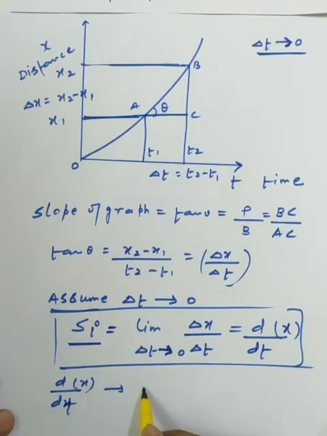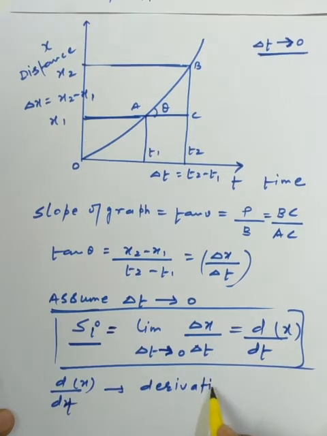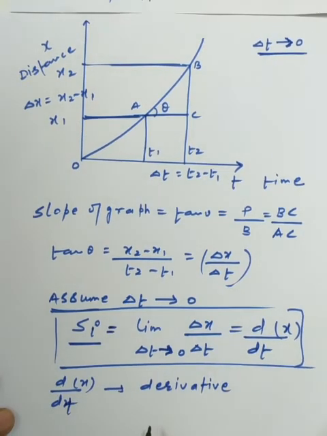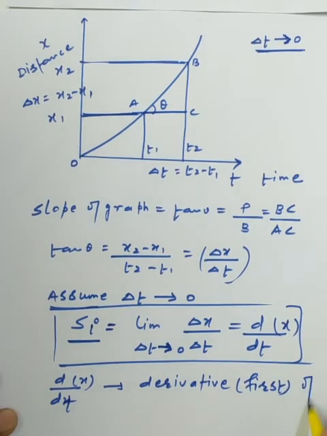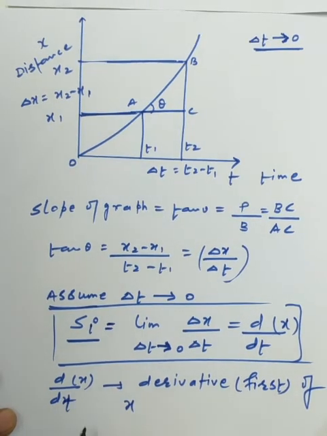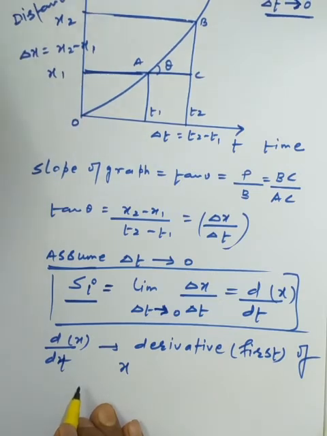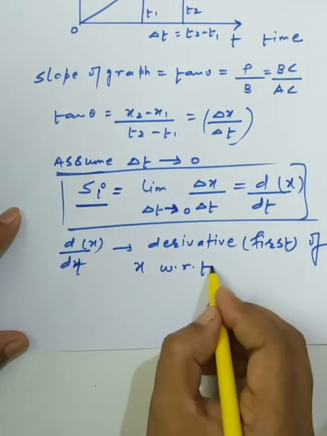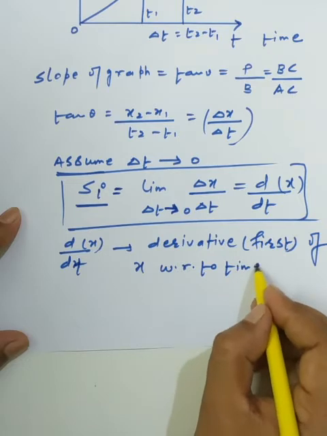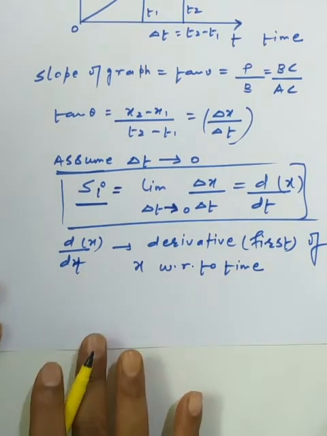dx by dt has its own meaning, that is derivative, that is differentiation, which we operate one time, so we can say that it is called the first derivative. Derivative of x with respect to time. How can we find out the derivative?